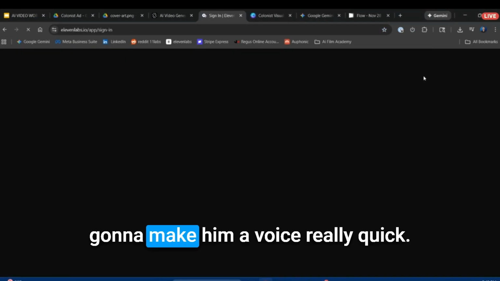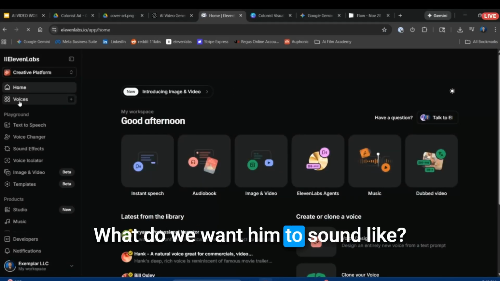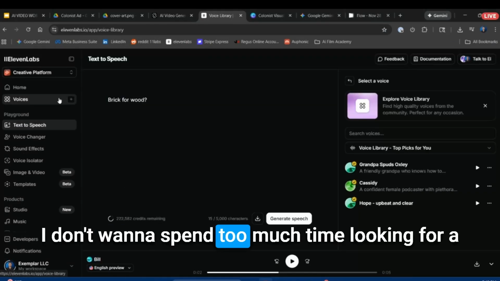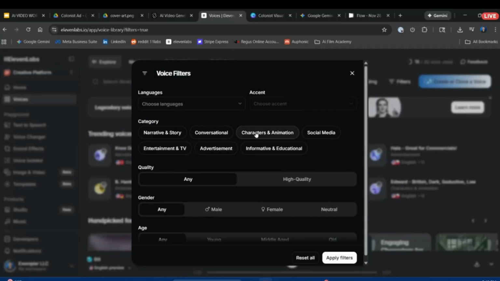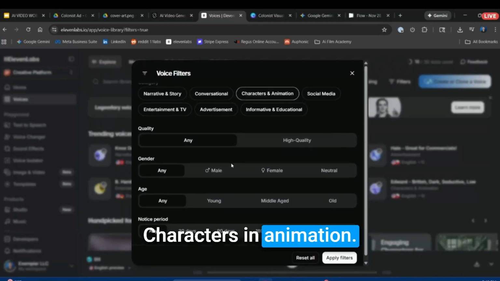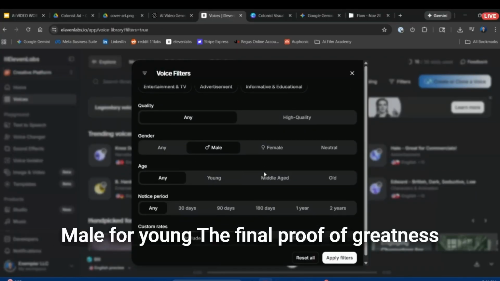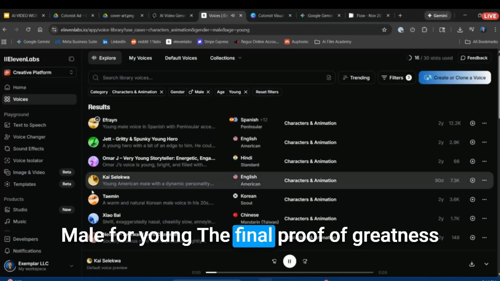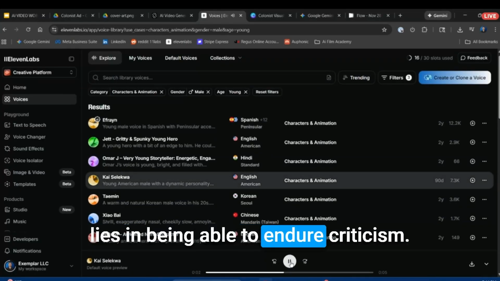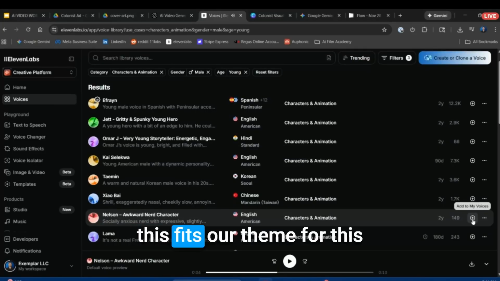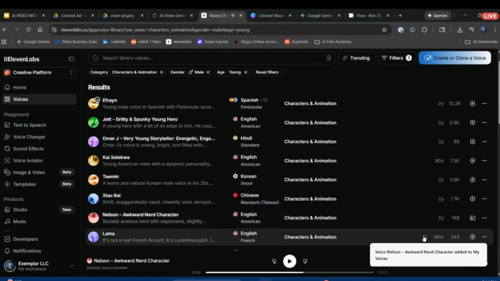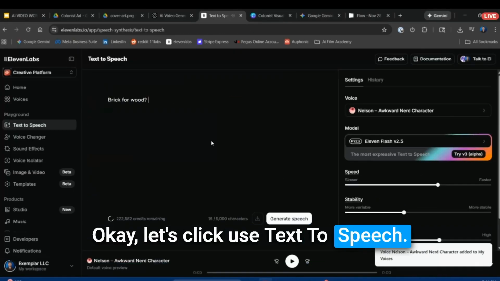And we're just going to make him a voice really quick. What do we want him to sound like? I don't want to spend too much time looking for a voice, but I don't want to just use a default either. So let's use a filter, or use an animation, male for young. The final proof of greatness lies in being able to endure criticism. All right, so quick breakdown. This fits our theme for this. Slightly awkward nerd friend.